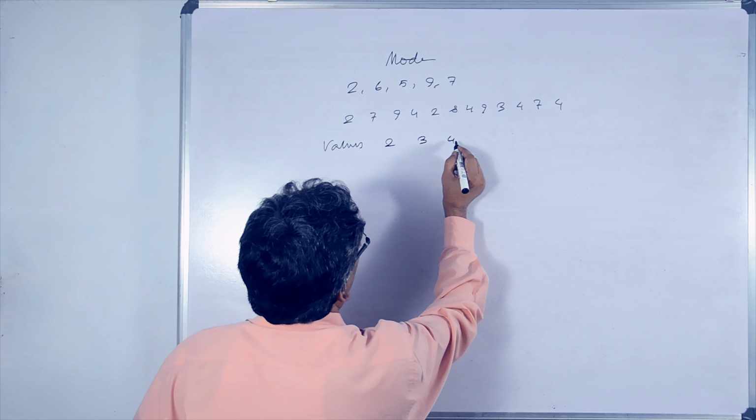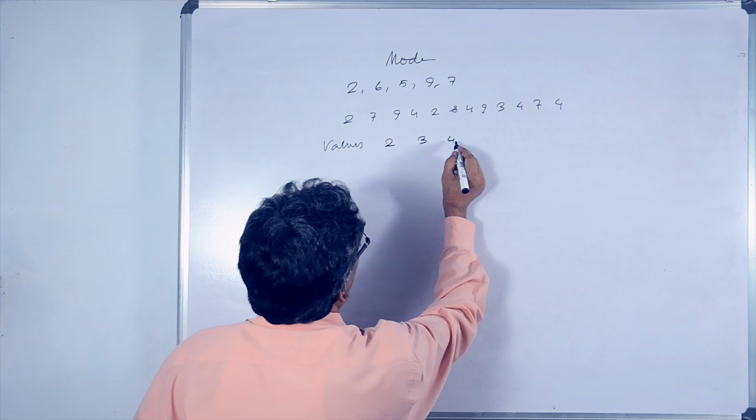In this example, classes are given in the limit form 0 to 9, 10 to 19. We get a difference between 9 and 10, 19 and 20. In the class limit form, we can't calculate mode. We have to convert it into class boundary form. Then we'll do the solution this way.